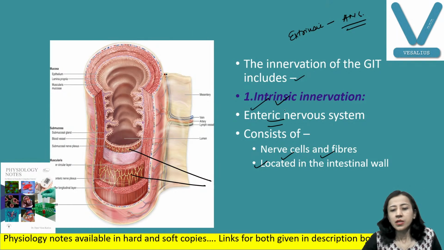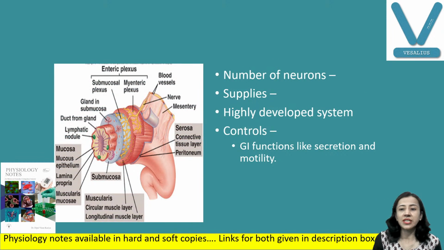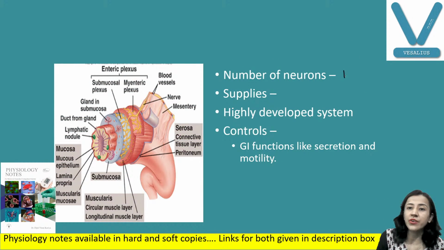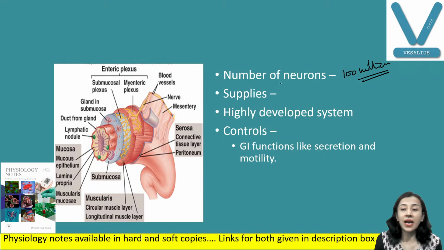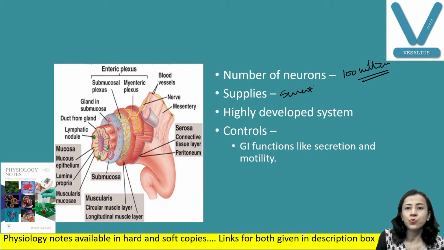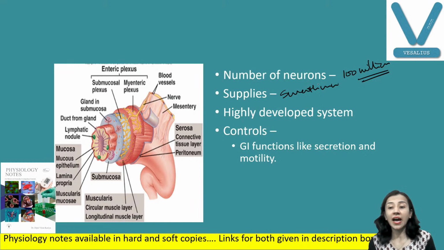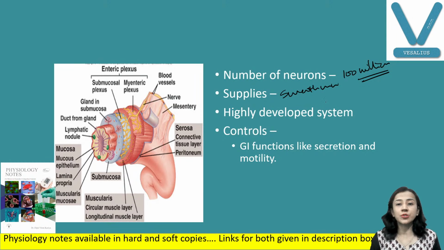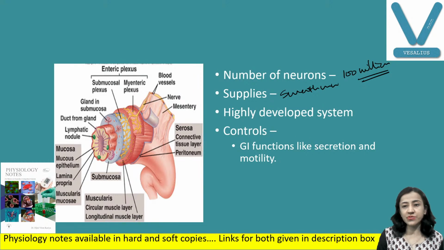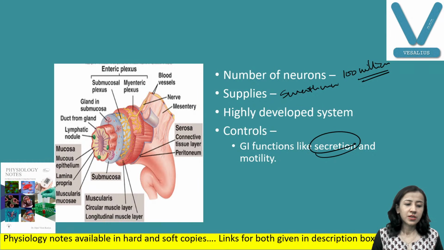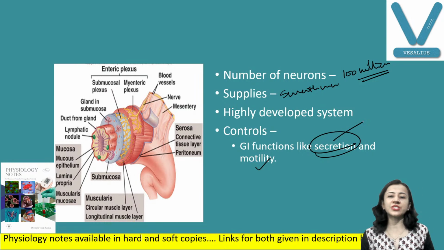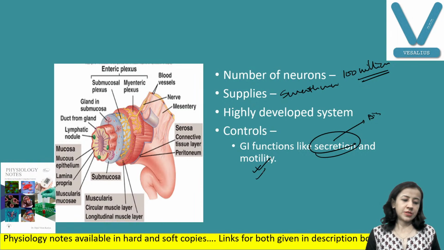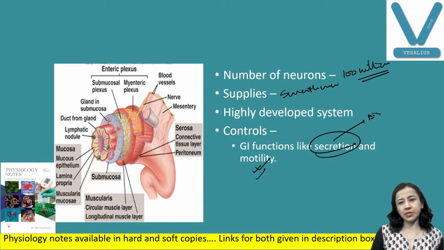Fine. Now, the number of neurons in the digestive tract is about 100 million neurons, and they supply the smooth muscles of the digestive tract. This is a highly developed system, so it controls important functions of the digestive system. One important function is secretion, and the other is motility, because the digestive system has two important functions: secretion of digestive juices, and movement. So both are regulated by these nerve fibers. Fine.